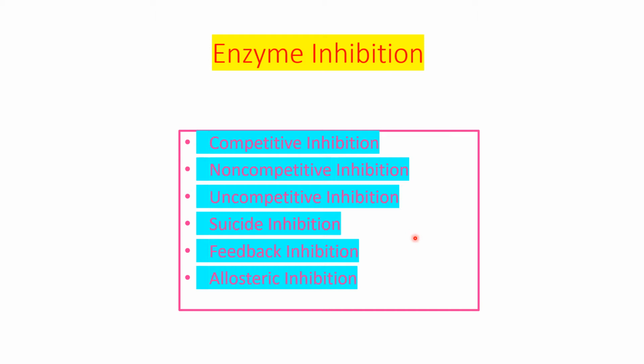And there is another classification of inhibition, that is reversible inhibition and irreversible inhibition. Each type can be reversible or irreversible depending upon the type of the inhibition. So reversible and irreversible is a different classification from competitive, non-competitive, uncompetitive, suicide, feedback, and allosteric inhibition. Under these headings we will discuss the enzyme inhibition.